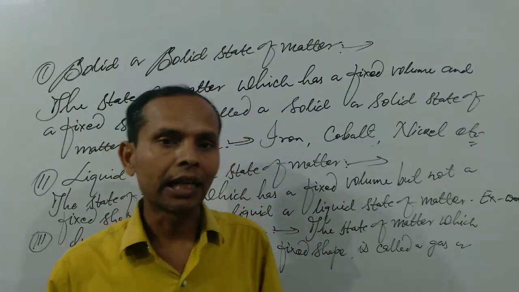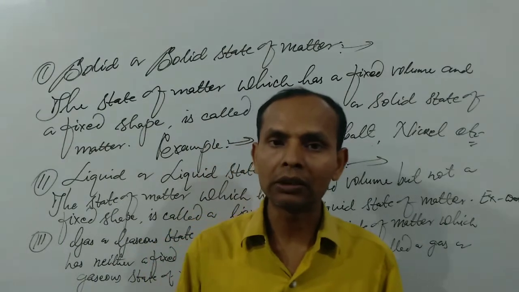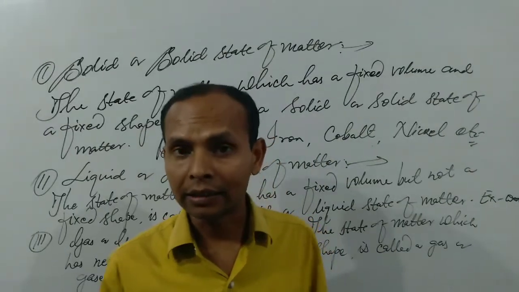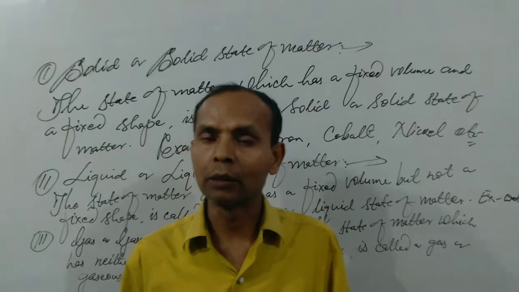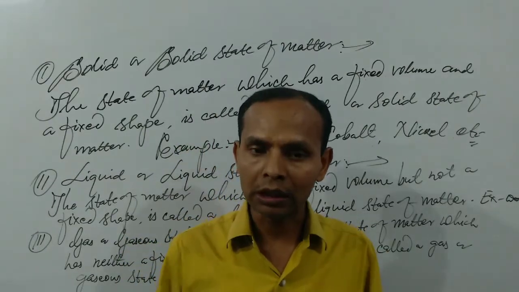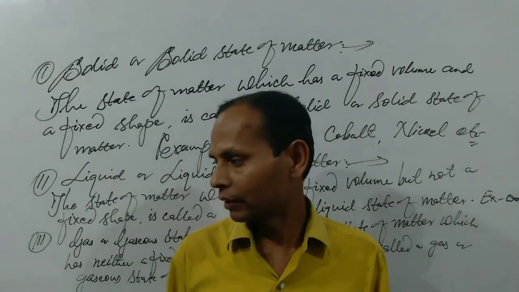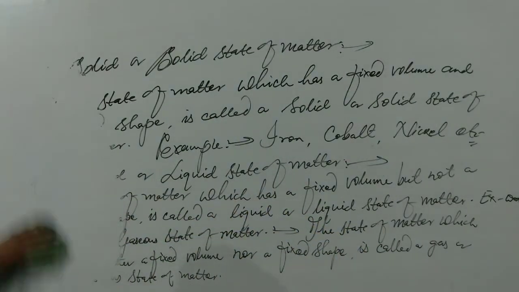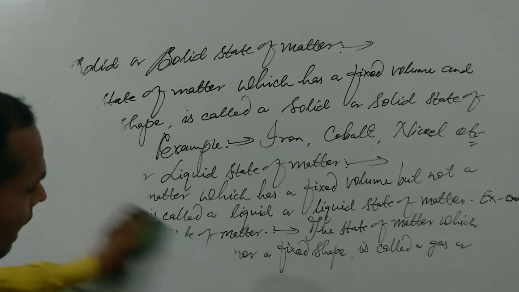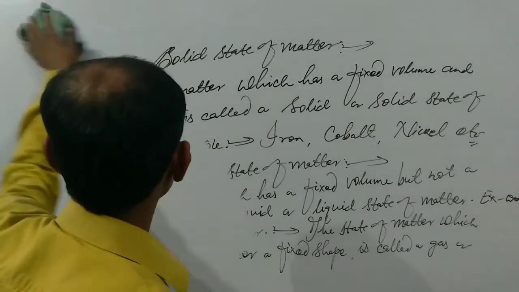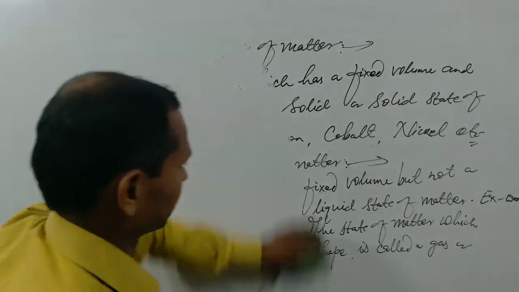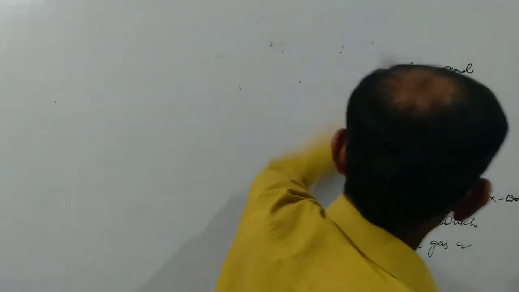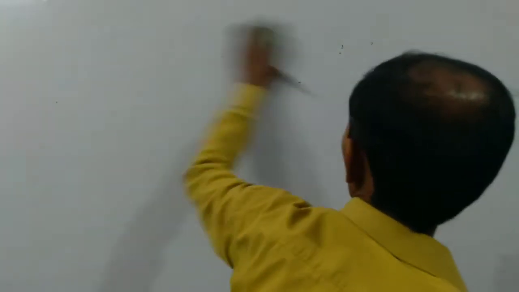One criterion is classification of matter on the basis of physical state. Another is classification of matter on the basis of chemical composition or chemical constitution. We can also say chemical properties. So, the next topic is the classification of matter on the basis of chemical composition.